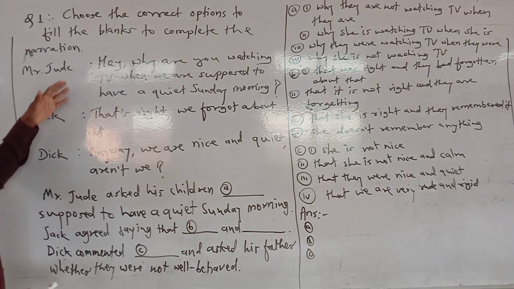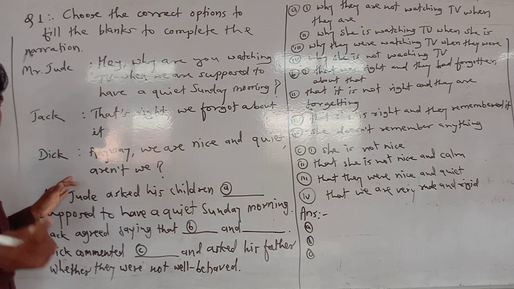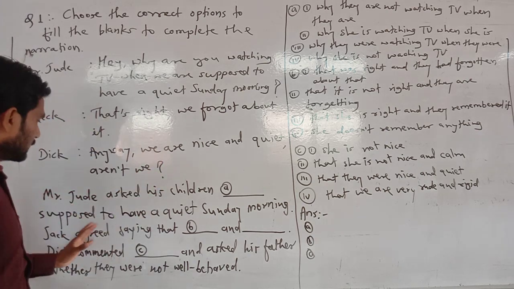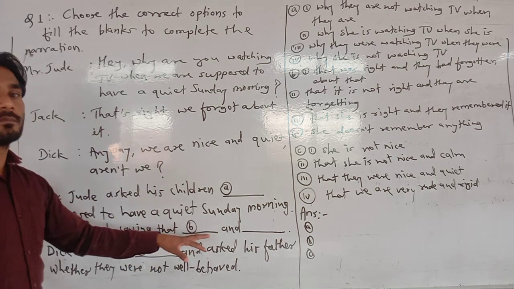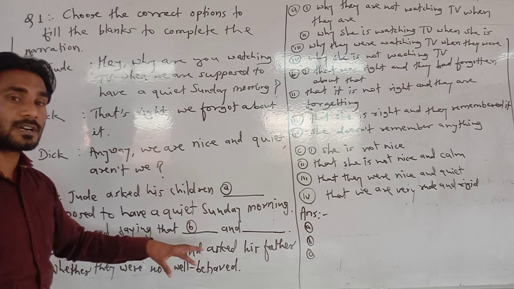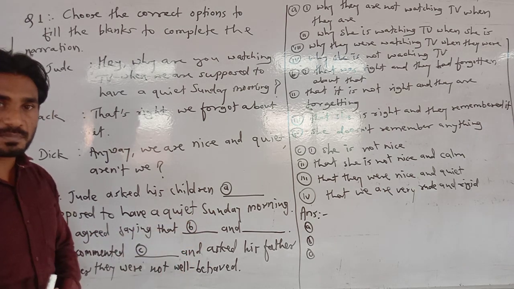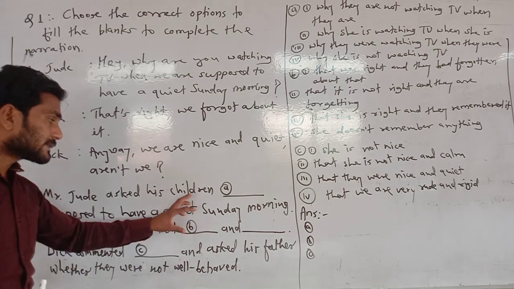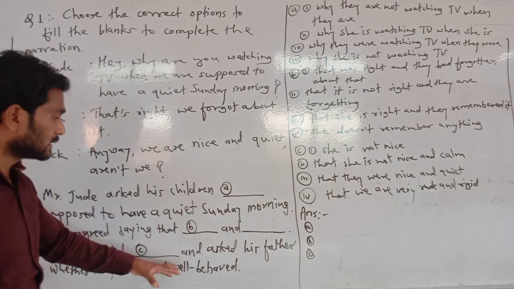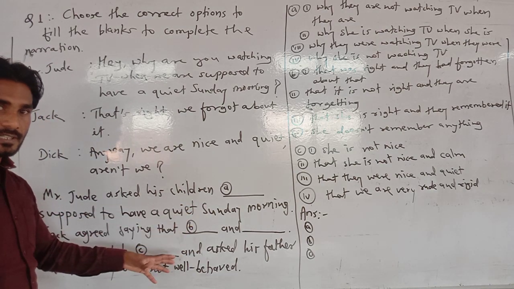Some conversations will be given, pieces of conversation, and then its conversion into indirect speech, a para with some blanks, as given here.